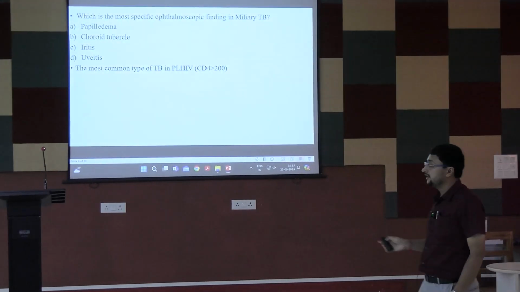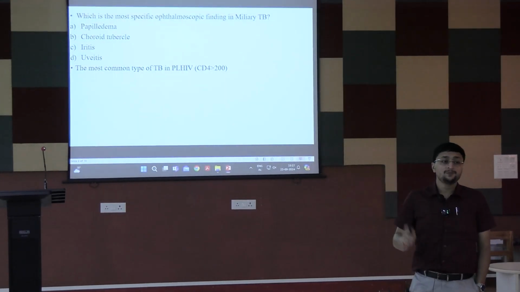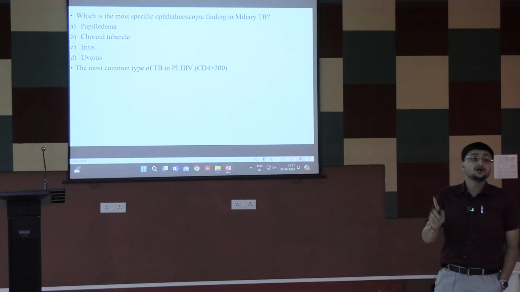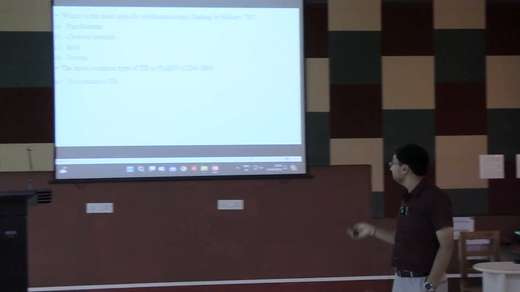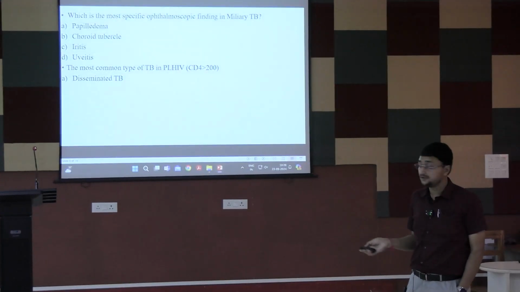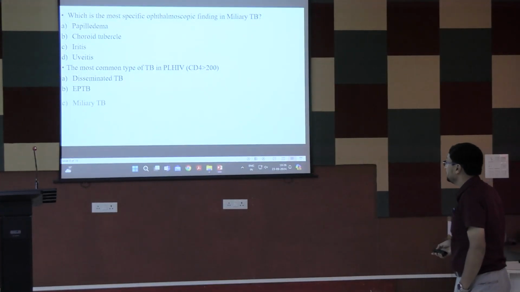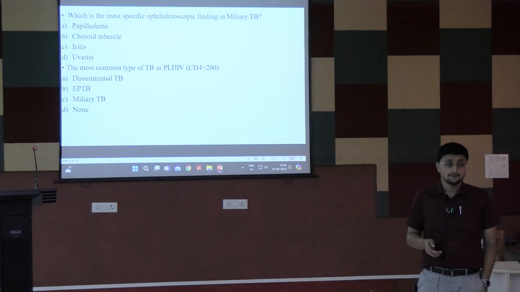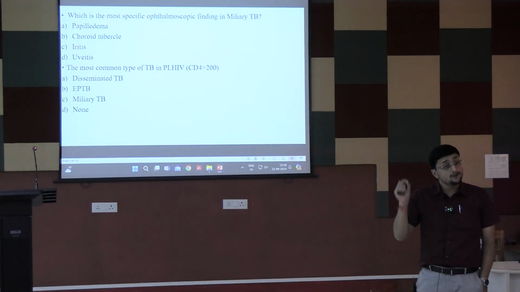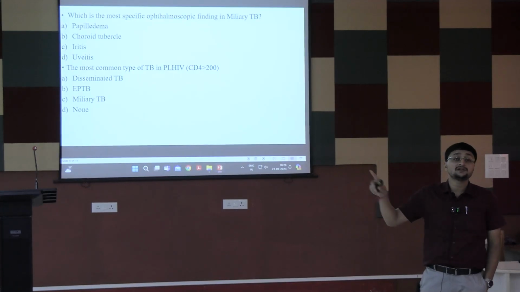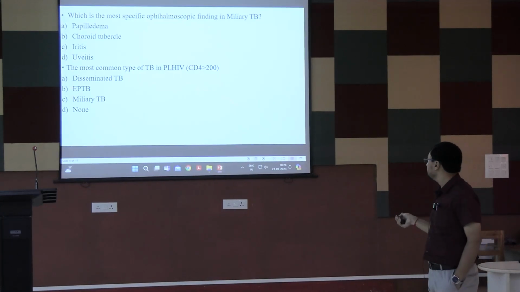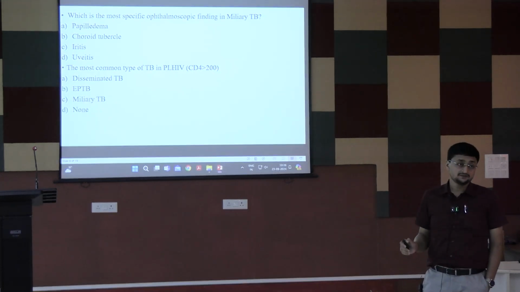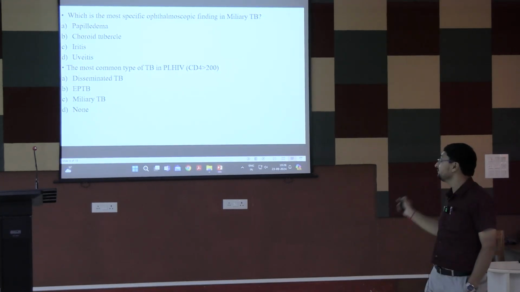The most common type of tuberculosis in people living with HIV, especially in case of CD4 more than 200. Is it disseminated tuberculosis or miliary TB? Is it extrapulmonary TB? Or none of the above? In case of people living with HIV, CD4 more than 200, this is the main important point. CD4 more than 200. No, none of the above.